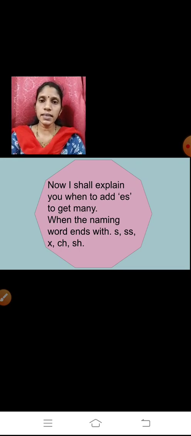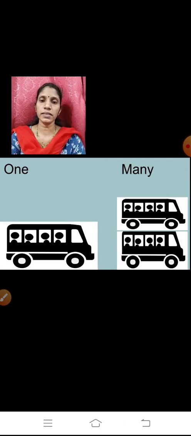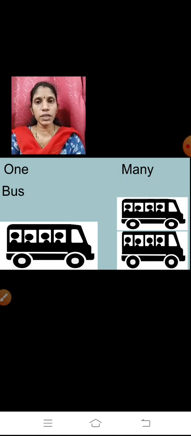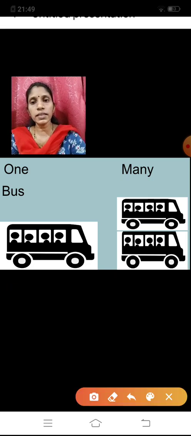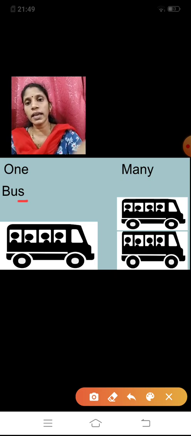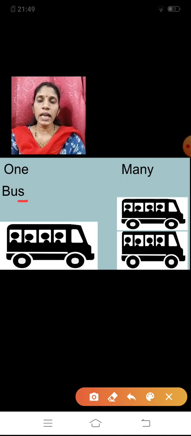Okay, let us see some more examples. Yes, which picture is it? It is a bus. So here on the left side you can see it is a picture of one bus. Here you can see the last letter is ending with S. B-U-S.